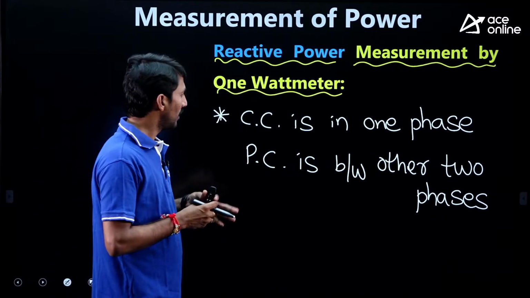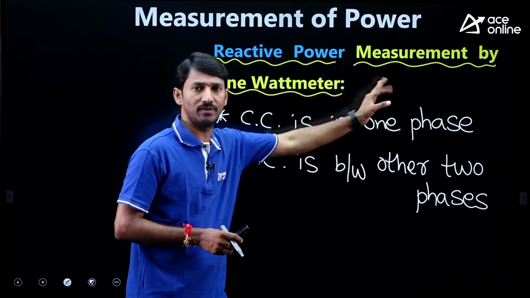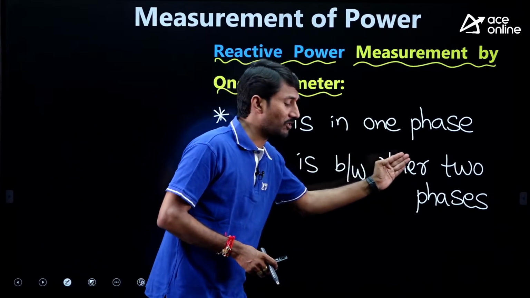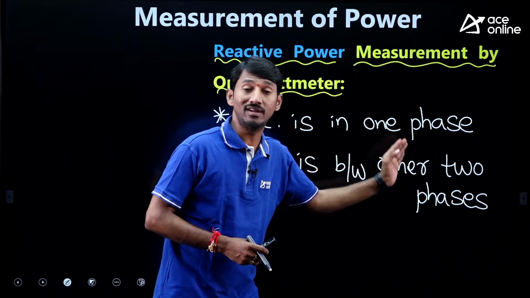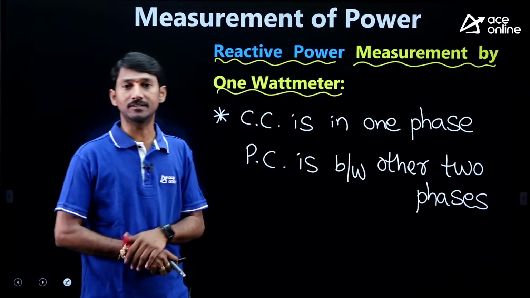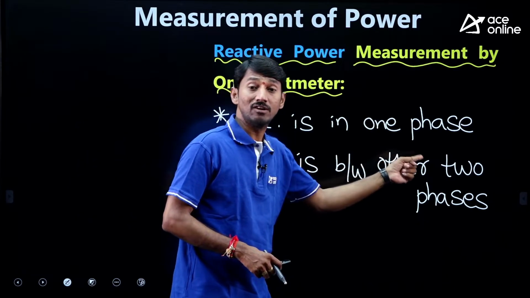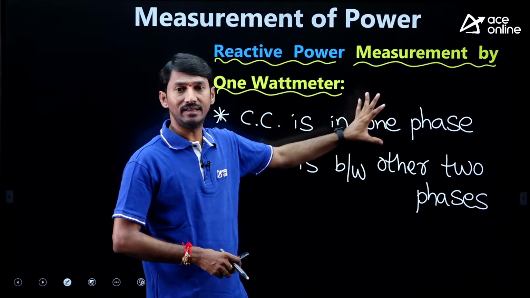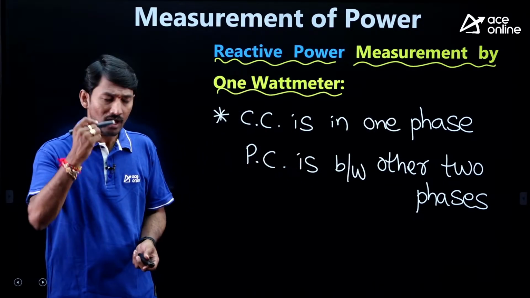What are we connecting? Current coil is in one phase. Assume that the current coil is connected in R phase. The potential coil is between the other two phases. What does it mean if the potential coil is connected between the other two phases? Simply, between the Y and B phases. One is the R phase and the other is the Y and B phases. If this is the case, automatically we can say yes, reactive power we are going to get. How, sir? Let us see.